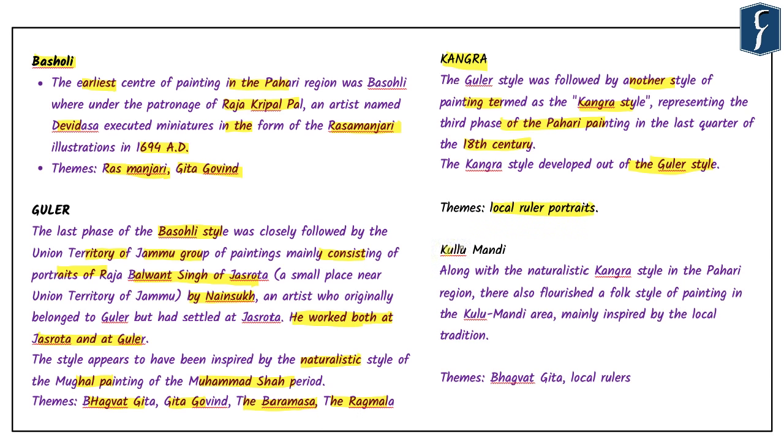Fourth is Kullu and Mandi. Along with the naturalistic Kangra style in the Pahadi region, there also flourished a folk style of painting in the Kullu-Mandi area, which was mainly inspired by the local tradition. Again, the themes practiced here were the Bhagavad Gita and the local rulers who ruled the particular region.